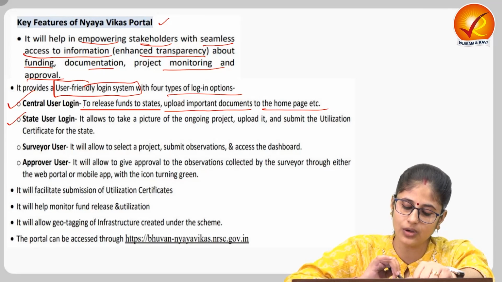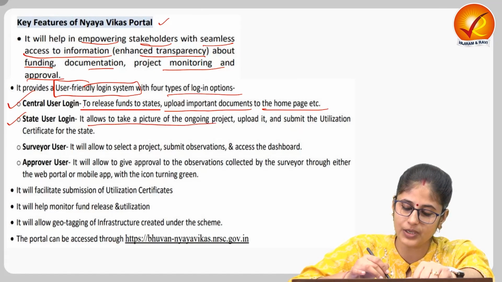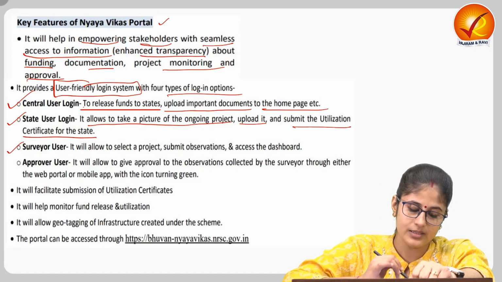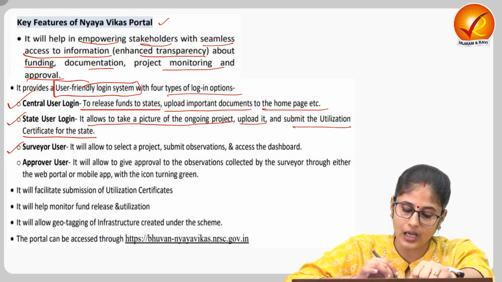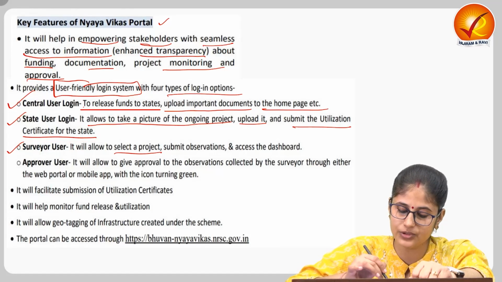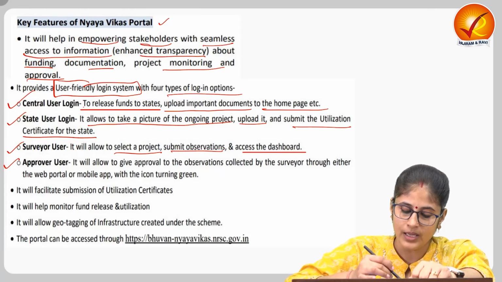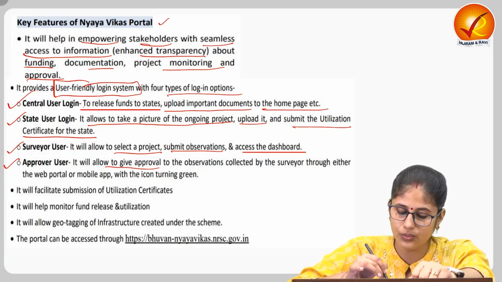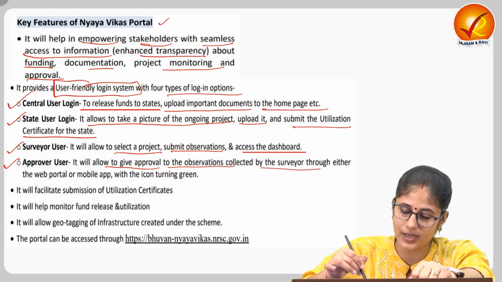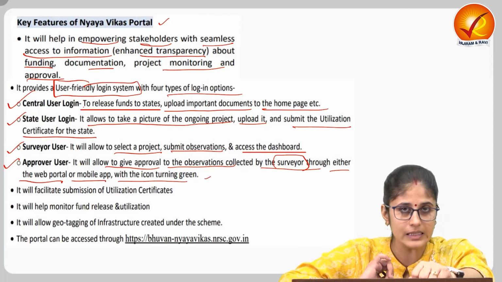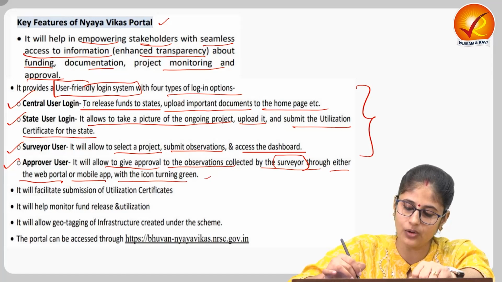Then state user login, it allows the states to take a picture of an ongoing project, upload it and submit the utilization certificate for the state. Then surveyor user, it allows the surveyor to select a project, submit observation and access the dashboard. Then approver user, it will allow approval of observations collected by a surveyor through either the web portal or mobile app with the icon turning green. So, it is a user-friendly login system.